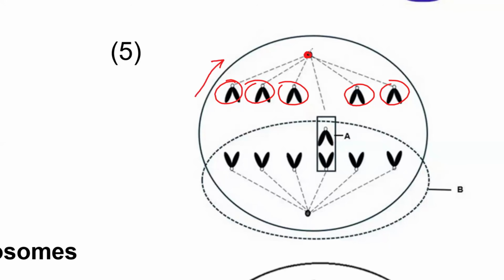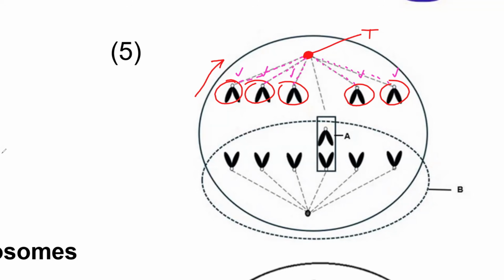What is this part, guys? Let me label this part T. What is part T? It is the centriole. So basically, remember guys, the spindle fibers arise from the centriole. This spindle fiber network is contracting and pulling the individual chromatids to opposite poles. Let us now count the number of chromatids being pulled to the upper pole. We have 1, 2, 3, 4, 5. So there are 5 chromatids being pulled up by these spindle fibers. Do you see that, guys?